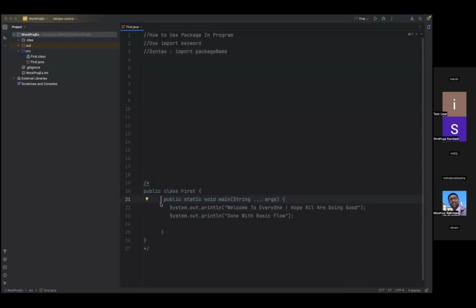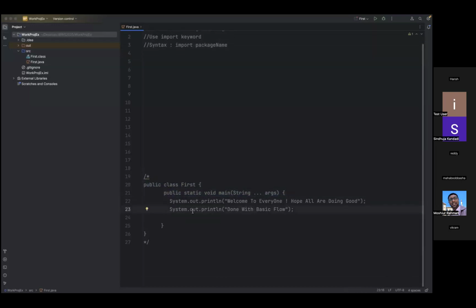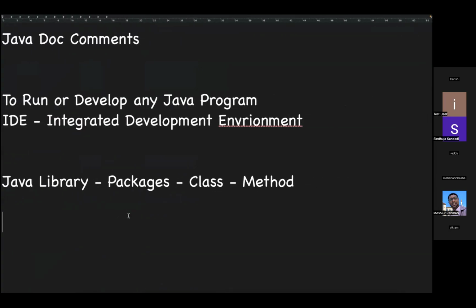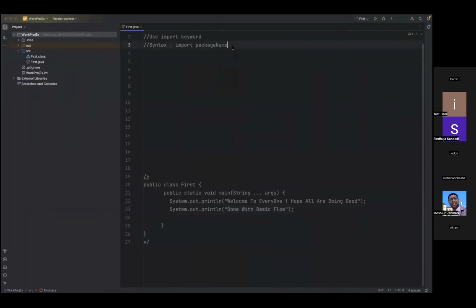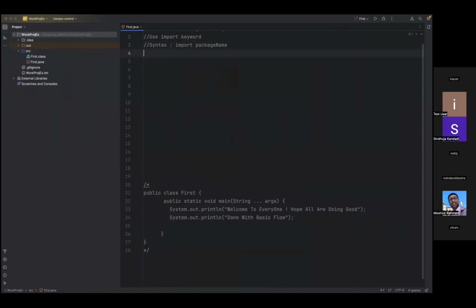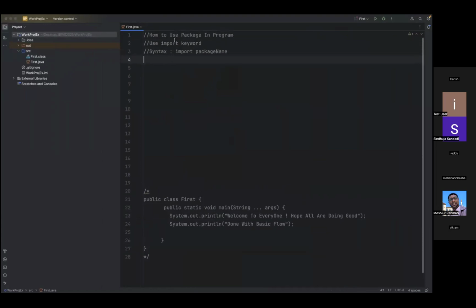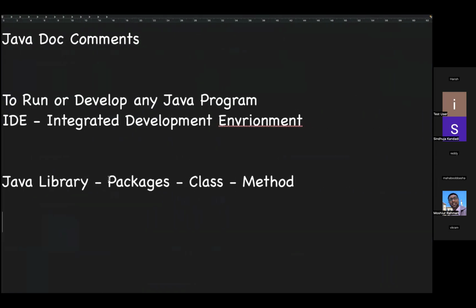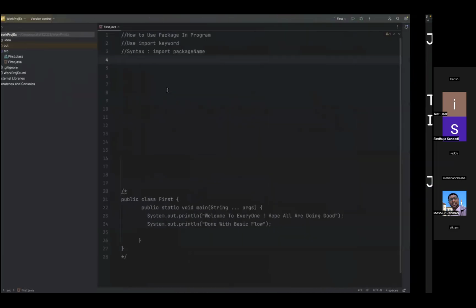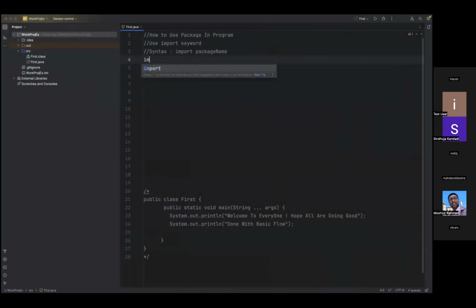If I want to display a message, this example works. But what if I follow this pattern to rewrite the same program? What are the steps I need to follow? Let us follow the same thing. How to use this package? We are at this stage. Now what I will do here is use import. You see, right? Import. When I hit I, the IDE is helping you with some of the keywords.